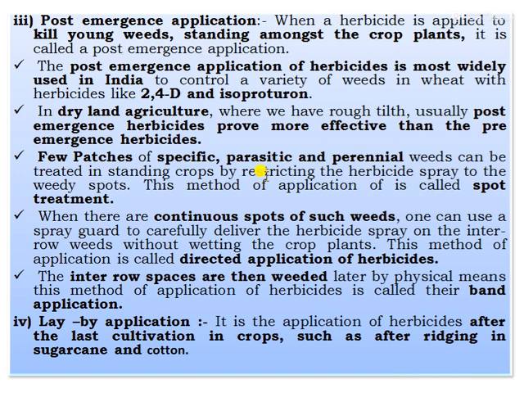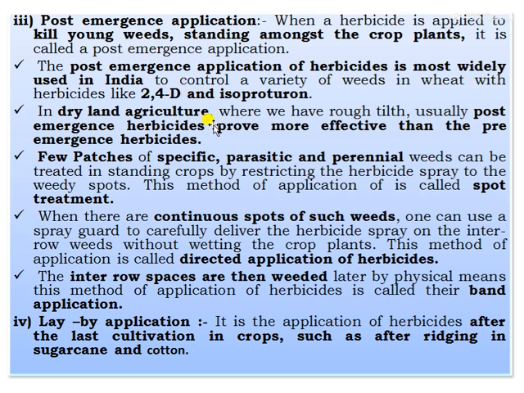Next, third, that is post-emergence application. When the herbicide is applied to kill the young weeds standing among the crop plants, it is called post-emergence application. That is application of the herbicide after the weed growth for the killing of the young weeds in between the standing crop. The post-emergence application of herbicide is more widely used in India, for example to control the variety of weeds in wheat with herbicides like 2,4-D or isoproturon.